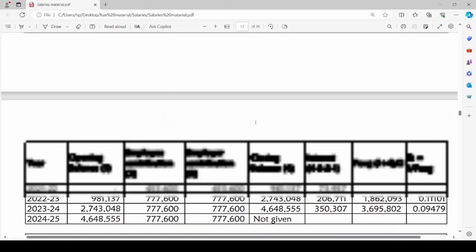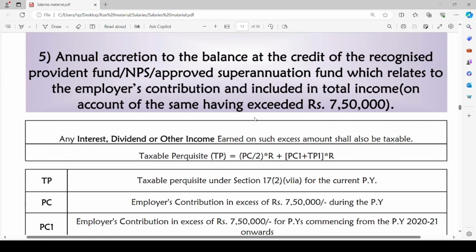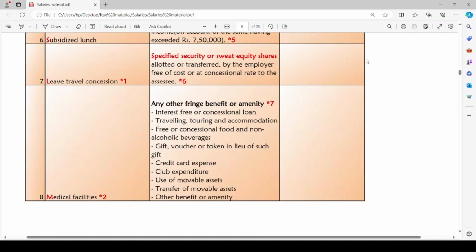With this, we have completed discussing the fifth taxable perquisite. Coming to the next taxable perquisite, that is specified security or sweat equity shares allotted or transferred by the employer free of cost or at concessional rate to the assessee.